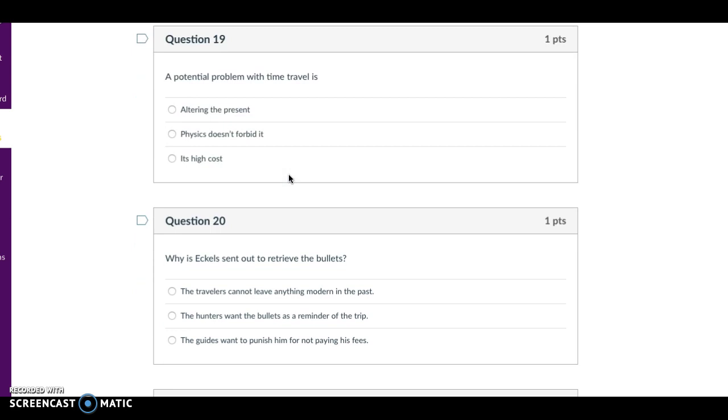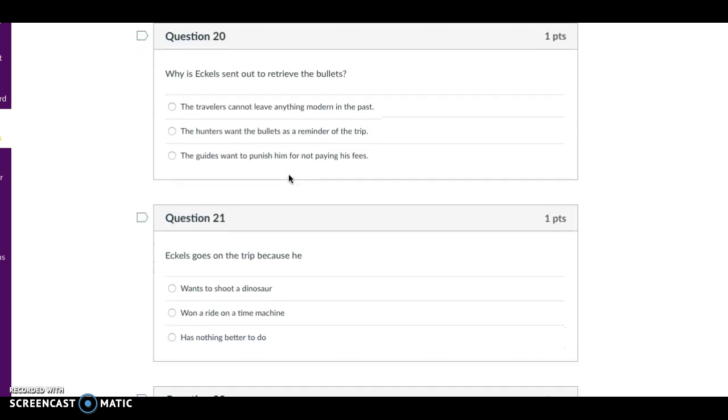Question 19. A potential problem with time travel is altering the past, physics doesn't forbid it, or its high cost.